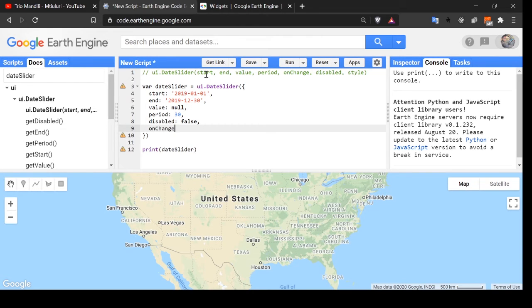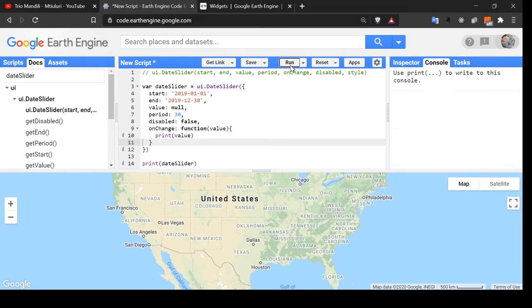Now let's handle the event. Whenever the slider is changed, I'm going to call a function that takes the slider value as a parameter, and print it. Print value. Now let's run the code.